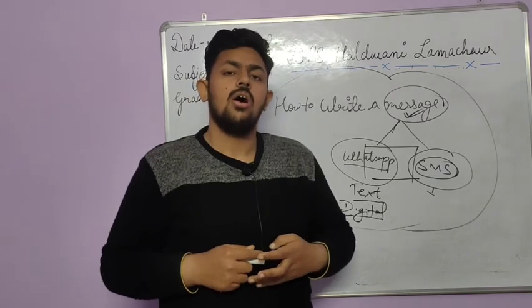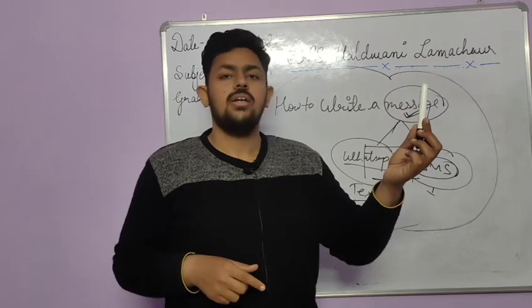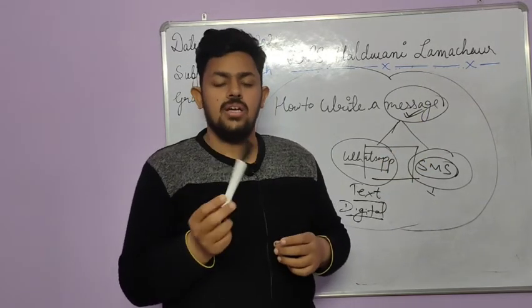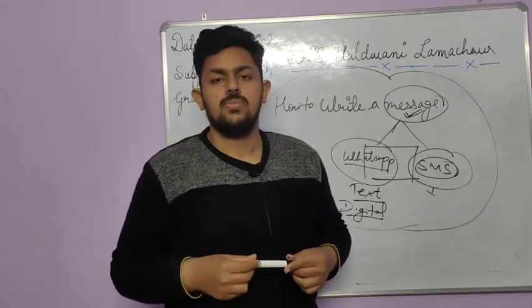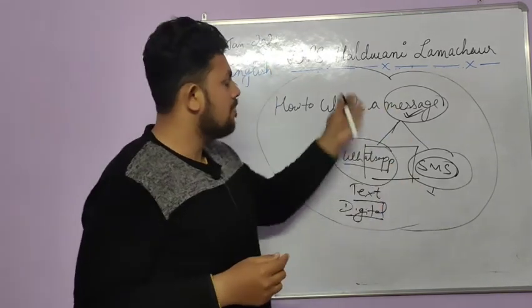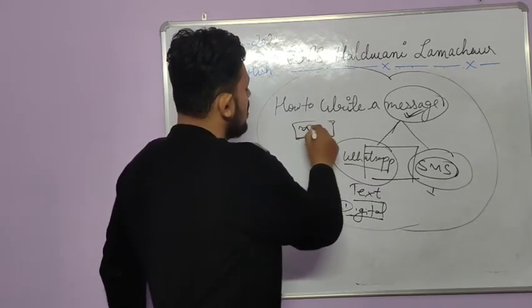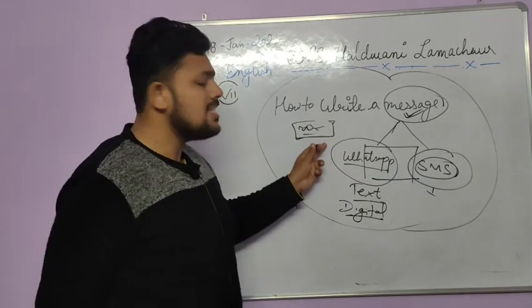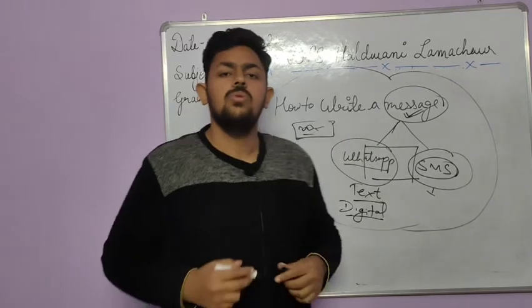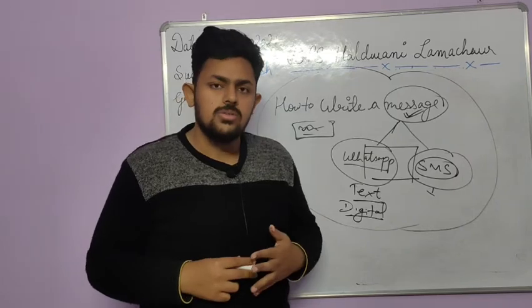How did we used to write earlier? Yes, we used to write with the help of a pen. This is a marker, but to make you understand better, let's think that this is a pen, this is a paper, and we used to write our message on a sheet of paper. So this way of messaging we are going to learn today, and this is what is there in your course.